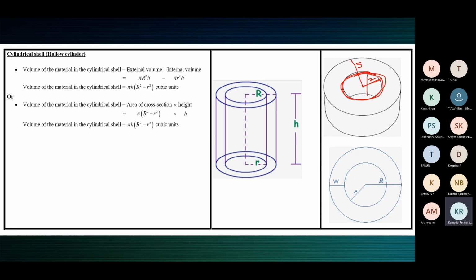You're drilling out a cylinder. Let's come from the beginning. We have a solid cylinder of radius 5 centimeters. Now, when we say radius 5 centimeters, there is a center on the top circular portion.